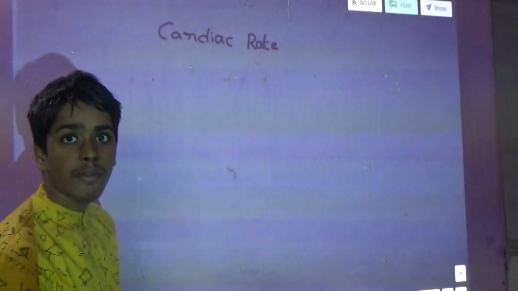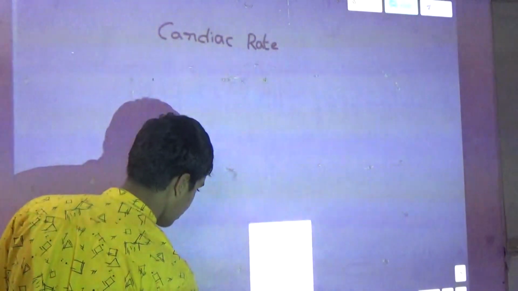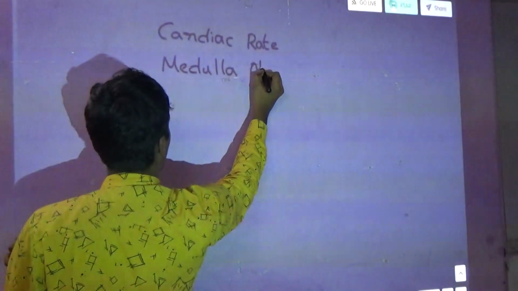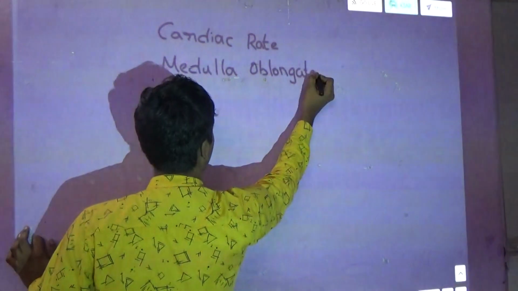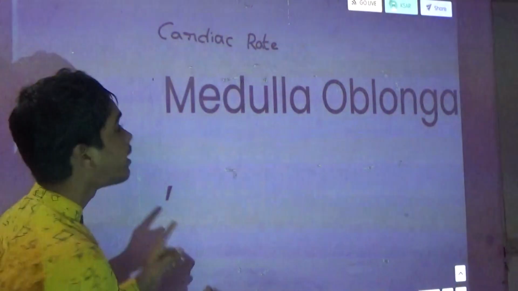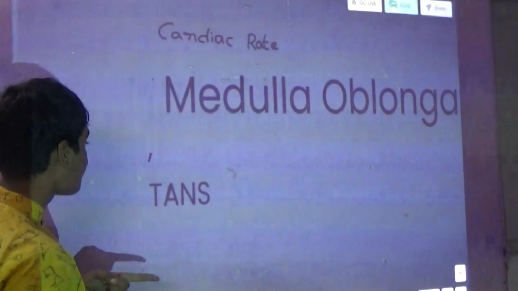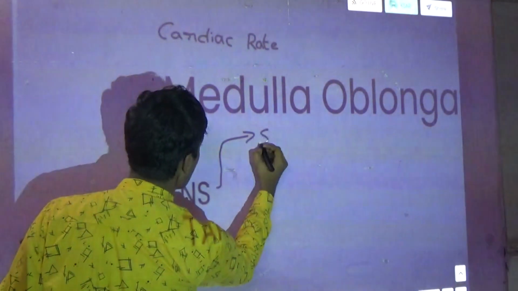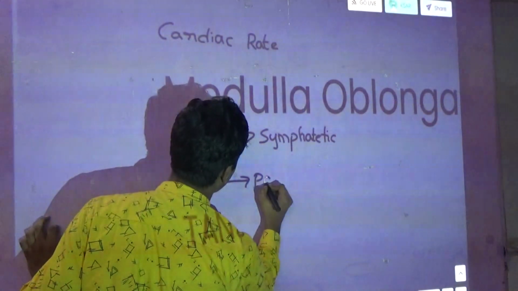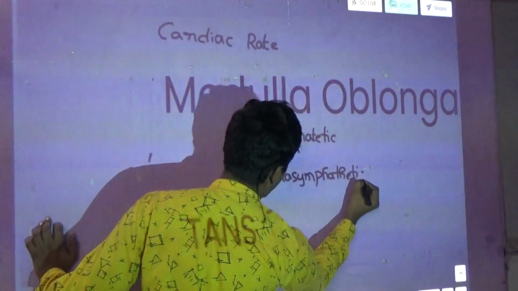With the help of the medulla oblongata, through the autonomic nervous system, there are two types of nerves: sympathetic and parasympathetic.